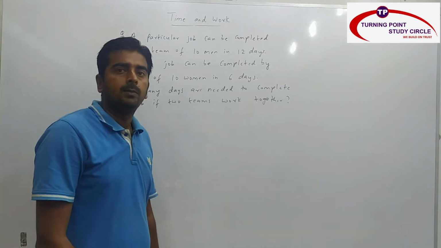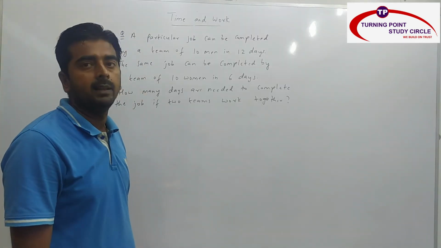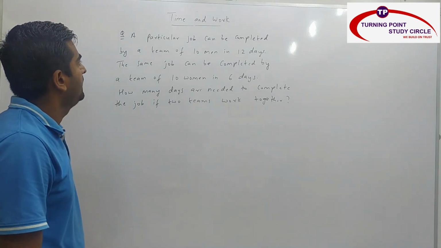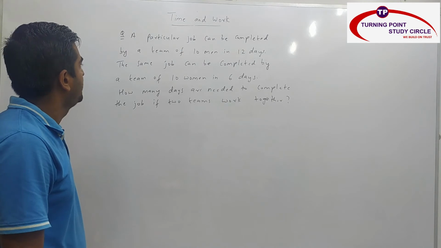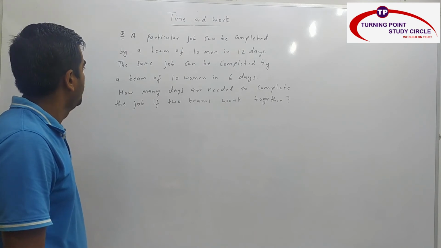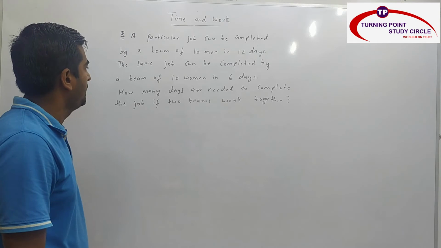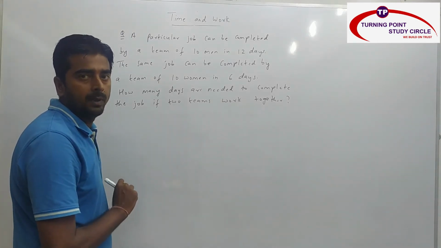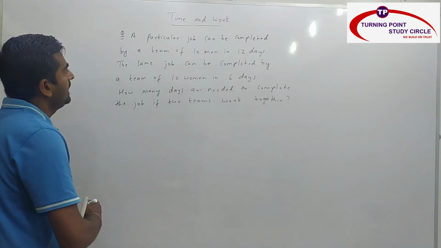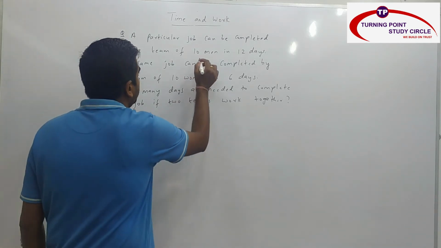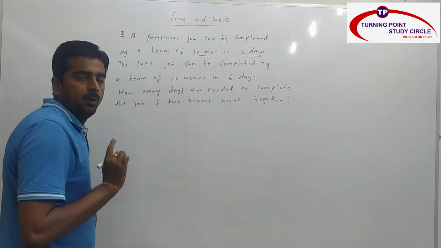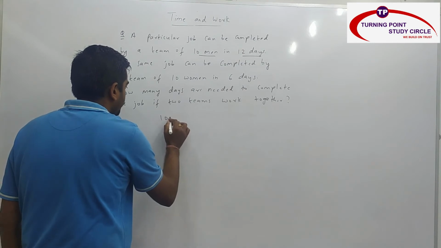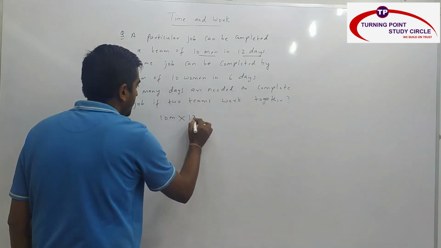So I hope you are clear with the previous question. Now you will see another important question. A particular job can be completed by a team of 10 men in 12 days. The same job can be completed by a team of 10 women in 6 days. How many days are needed to complete the job if two teams work together? Two teams working together is nothing but both men and women working together. So now, a particular job can be completed by a team of 10 men in 12 days. Work is nothing but efficiency into days. Efficiency is 10 men and days is 12.